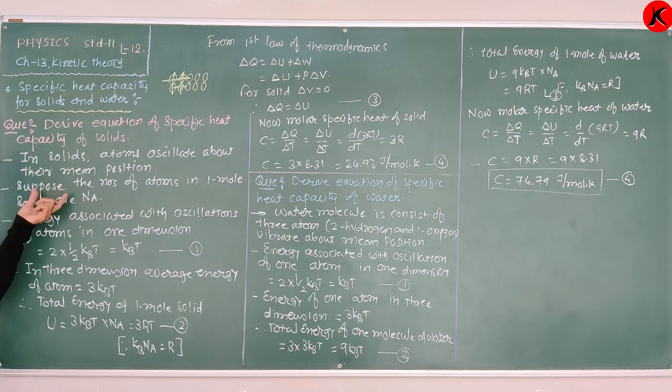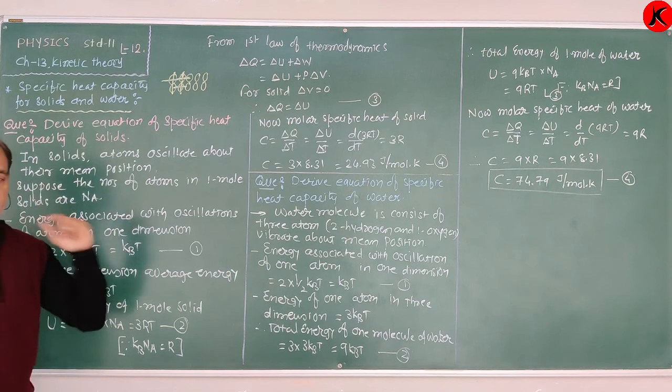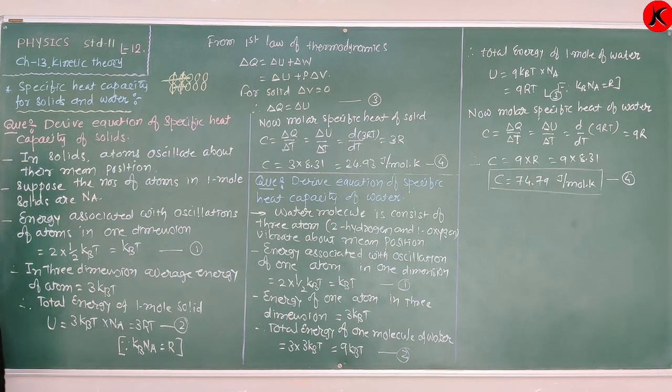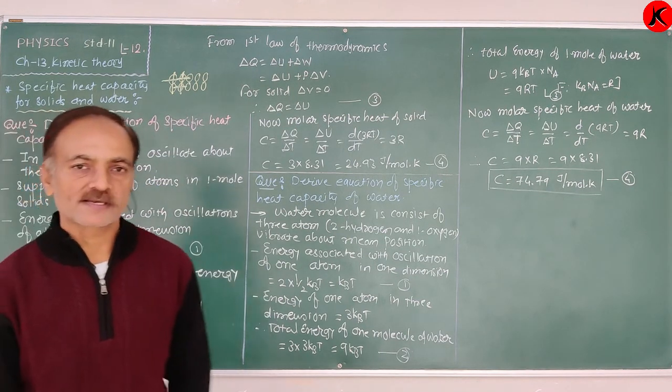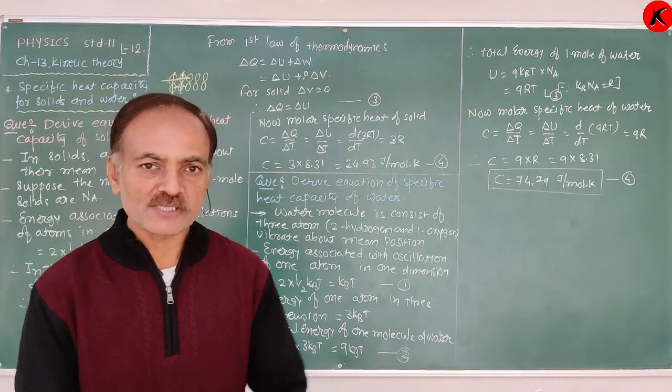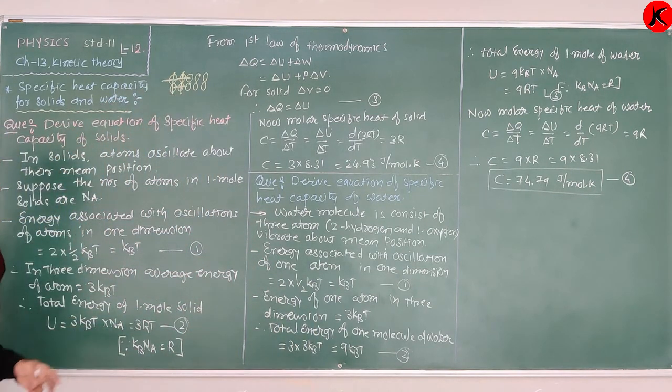Again, in a solid the atom oscillates about its mean position only. No linear motion, no rotational motion. Only oscillation about the mean position is possible in a solid. The number of atoms in one mole is the Avogadro number Na.